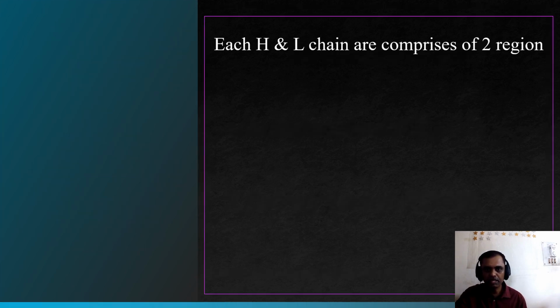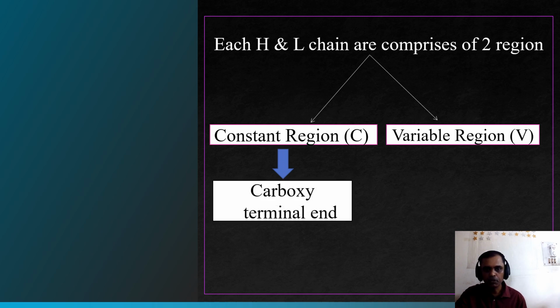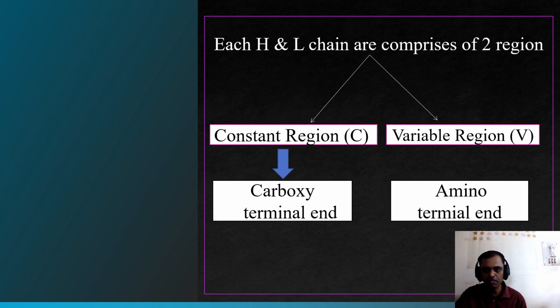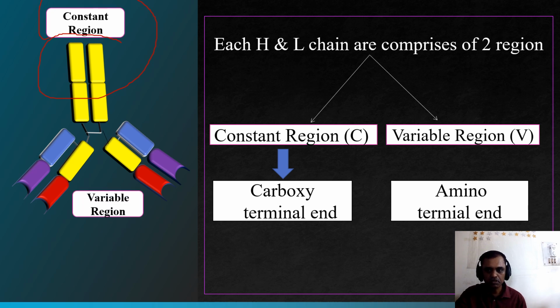Each H chain and L chain comprises 2 regions. One is the constant region, commonly known as C. The other is the variable region, commonly known as V. The constant region is present at the carboxy terminal end and the variable region is present at the amino terminus end.